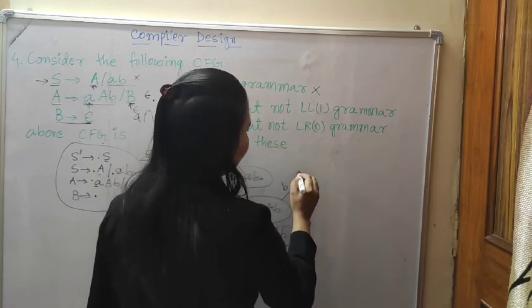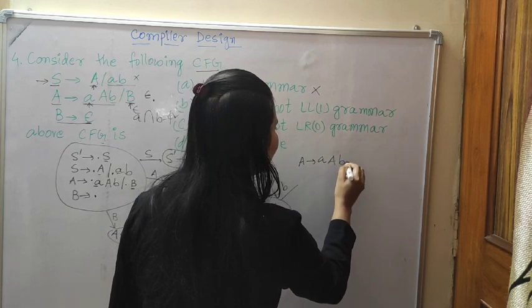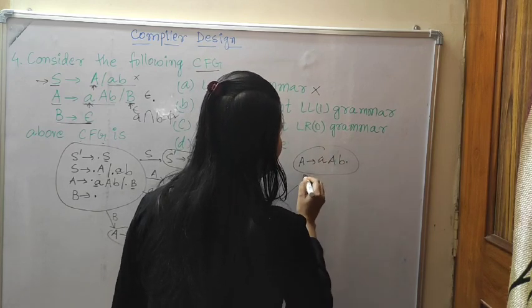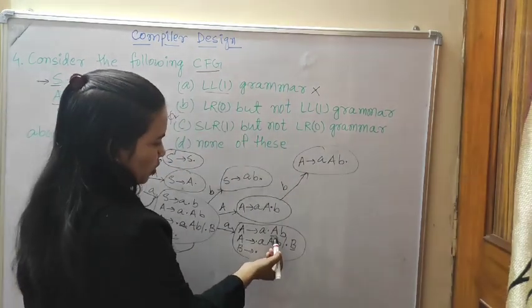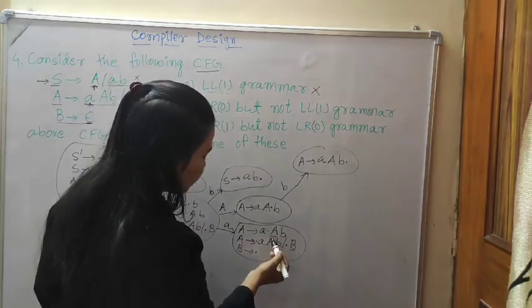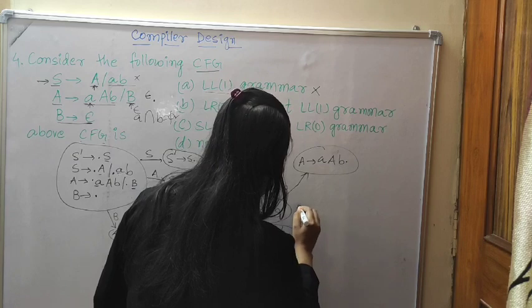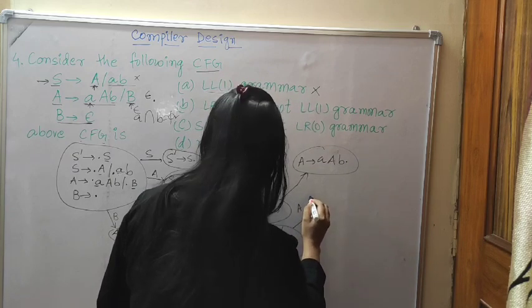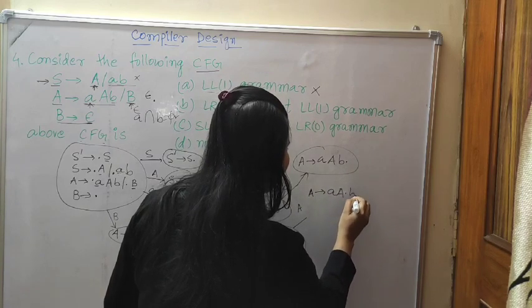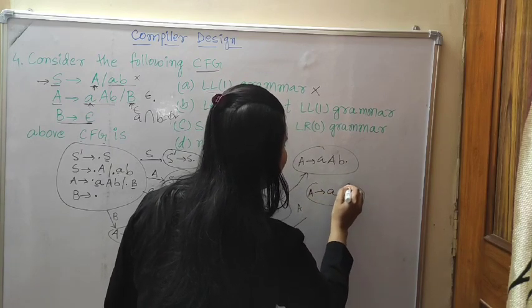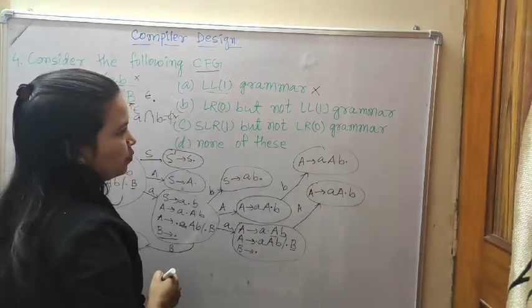Now this one will complete it: A to A B dot. And now this is capital A to A dot B.